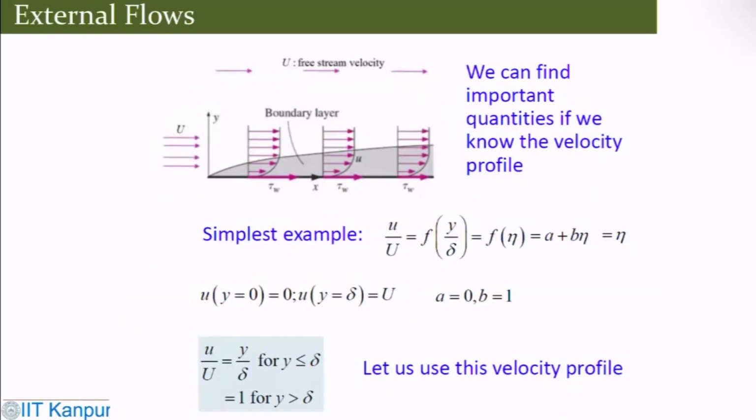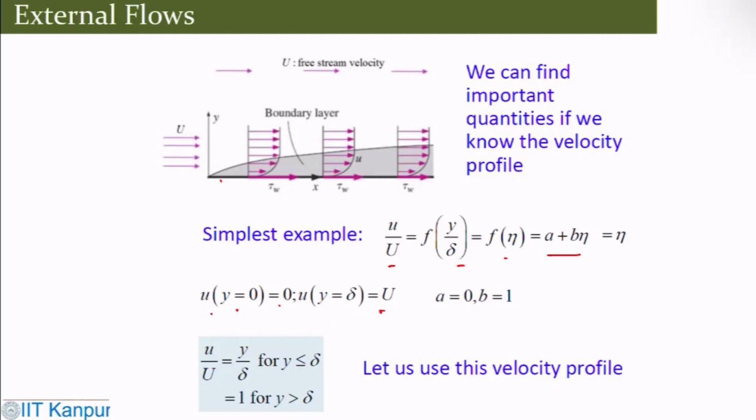So what you can find out, that means when there is a boundary layer growth over a solid surface, if you know the velocity profile, then you can find out everything. So the simplest velocity profile, let's say u by u infinity is y by delta, or a plus b eta. Then at y equals 0, which is at the solid surface, obviously the velocity is zero, and at y equals delta, it becomes the free stream velocity. This is the free stream velocity. So you find out a and b, then you can find out this velocity profile.